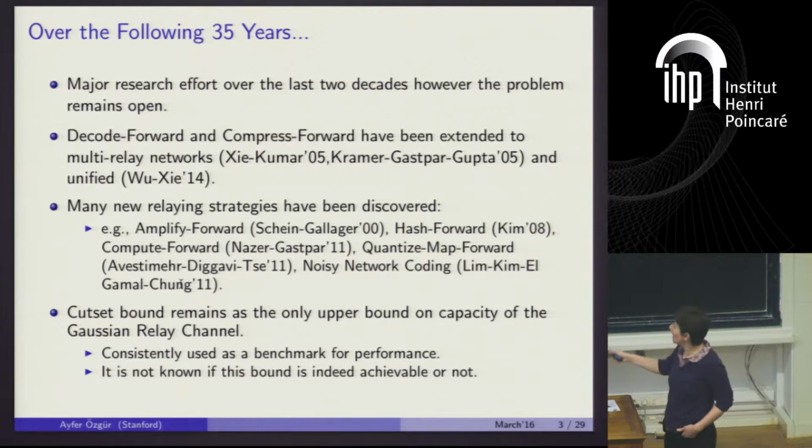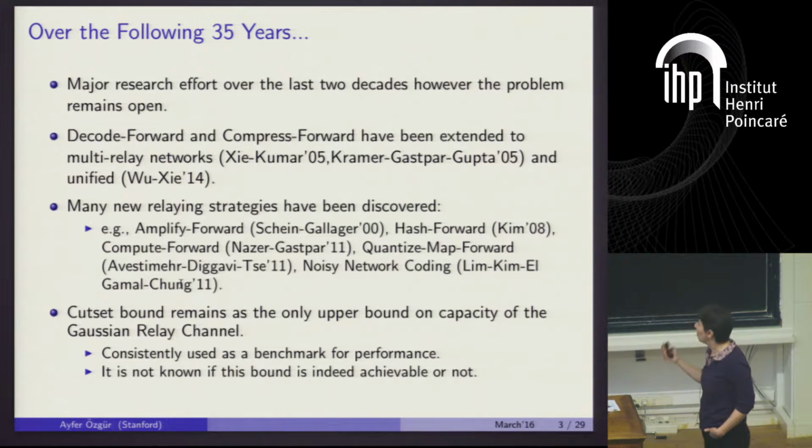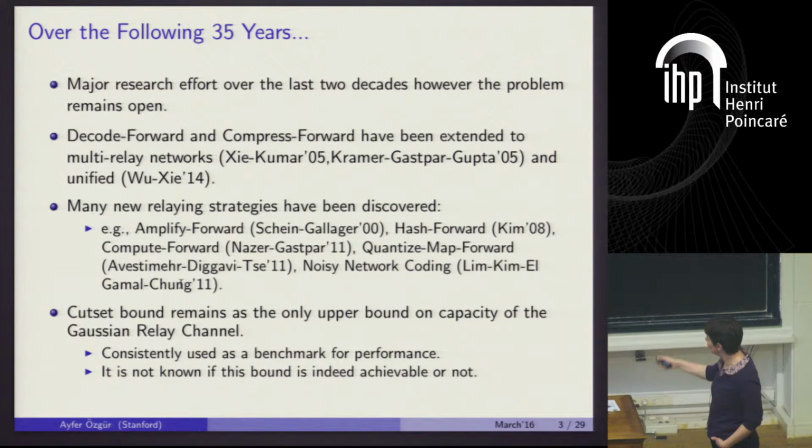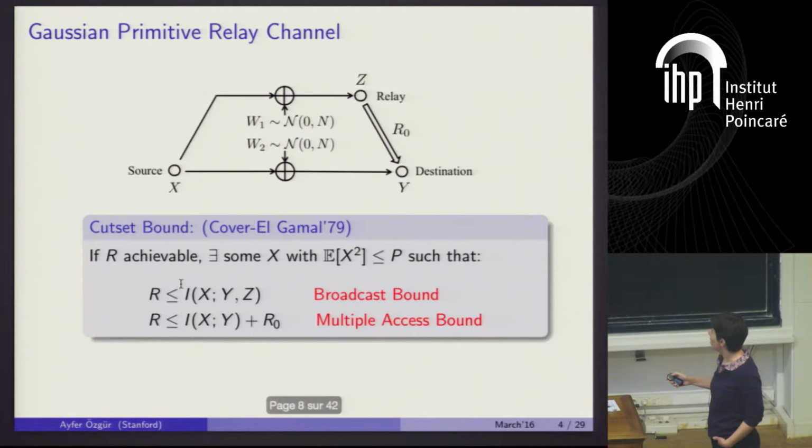But in the Gaussian case, which is the most natural model for a wireless system, we actually don't know if this bound is tight or not. So we have nothing better than the Cutset bound, and this bound has been consistently used in previous results as a benchmark for performance. The goal of this talk will be to improve on this front.